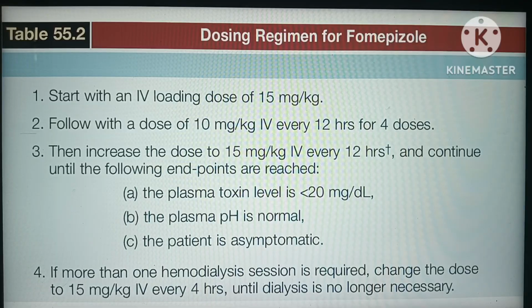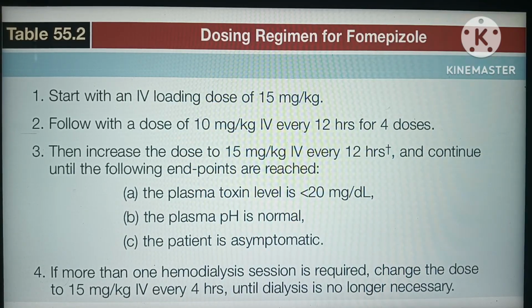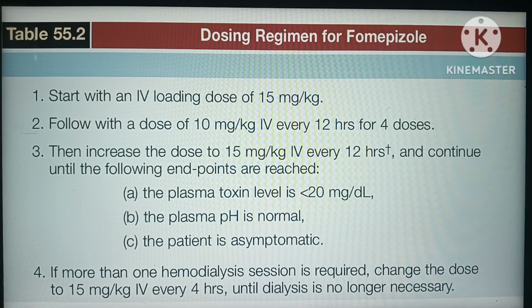So this is the dosing regimen for fomepizole. We start with an IV loading dose of 15 milligrams per kg, followed by a dose of 10 milligrams per kg IV every 12 hours for 4 doses, then increase the dose to 15 milligrams per kg IV every 12 hours and continue until the following endpoints are reached: plasma toxin level less than 20 milligrams per dL, the plasma pH is normal, and the patient is asymptomatic. If more than one hemodialysis session is required, change the dose to 15 milligrams per kg IV every 4 hours until dialysis is no longer necessary. So this is about the management of ethylene glycol poisoning.